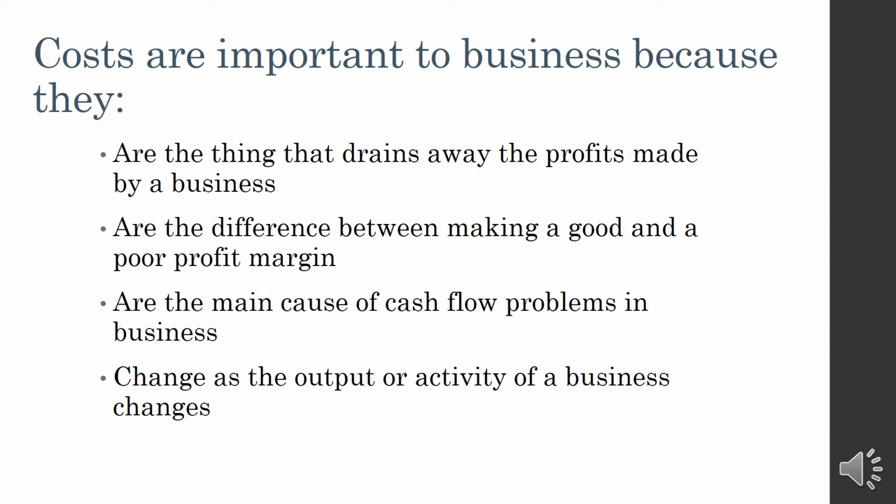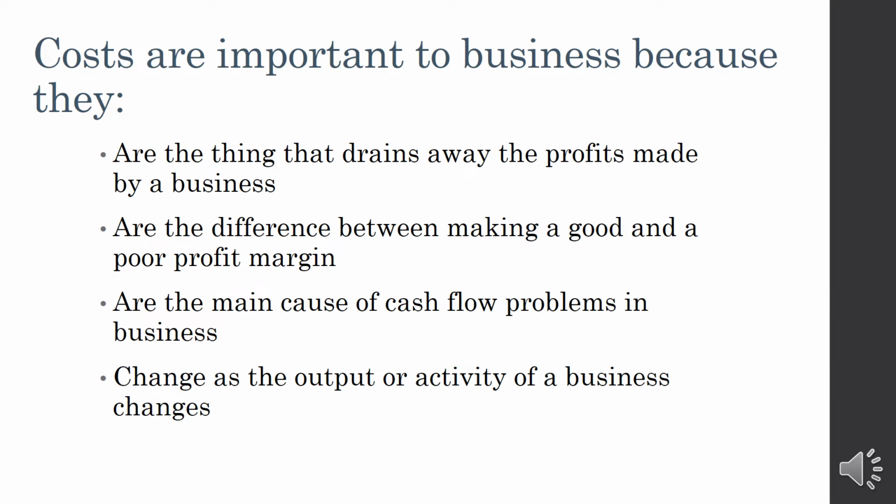Secondly, costs are the difference between making a good and a poor profit margin. So we can understand why a profit margin is very poor: because of the cost. Then costs are the main cause of cash flow problems in the business.